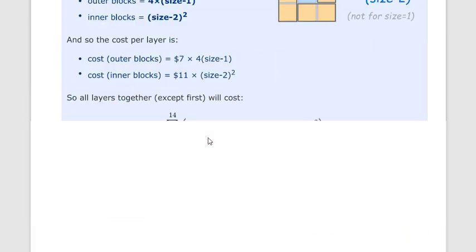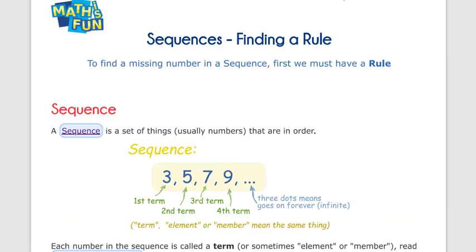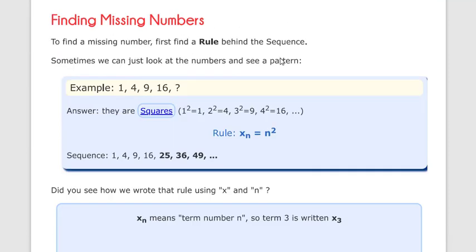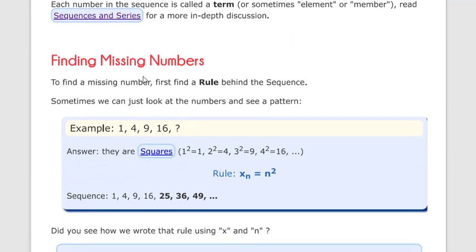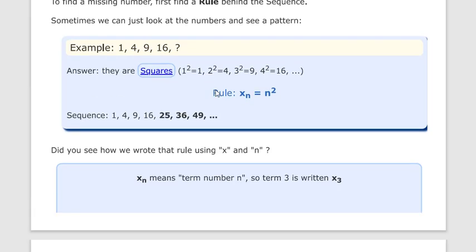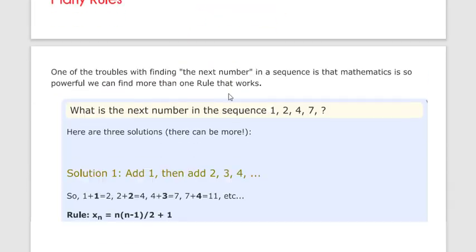So these are partial sums. Now, in the last lecture we discussed sequences and finding a rule. You should already remember it, because we studied it in the last lecture. Okay, let's start with some basics: how to find the rule of any sequence.